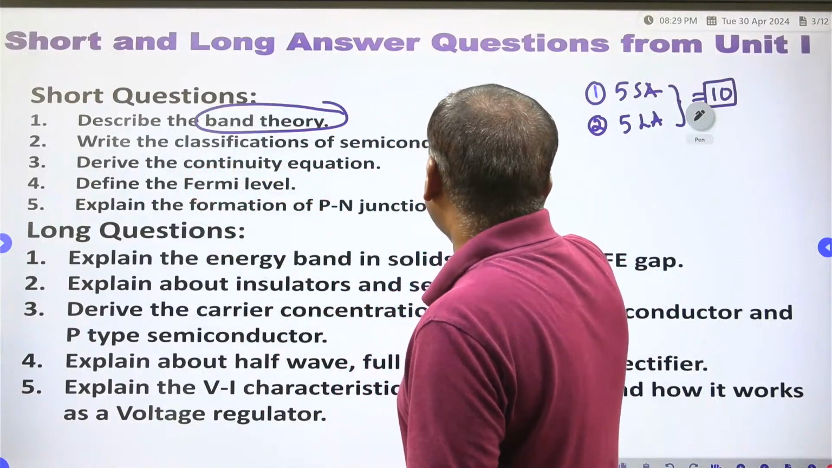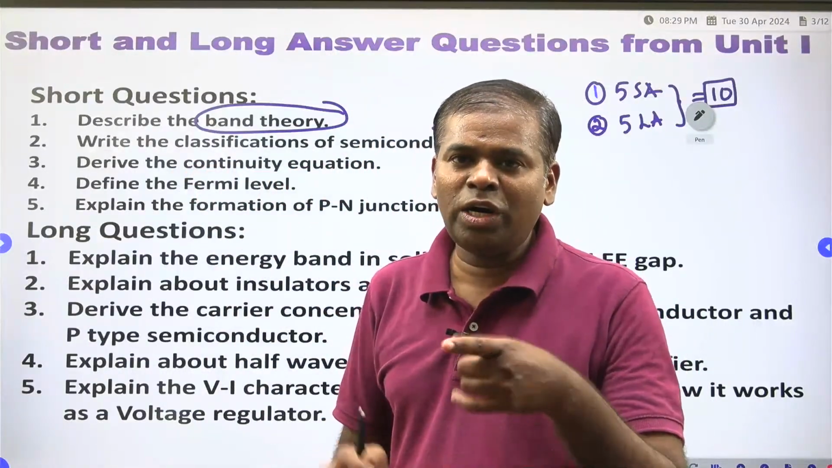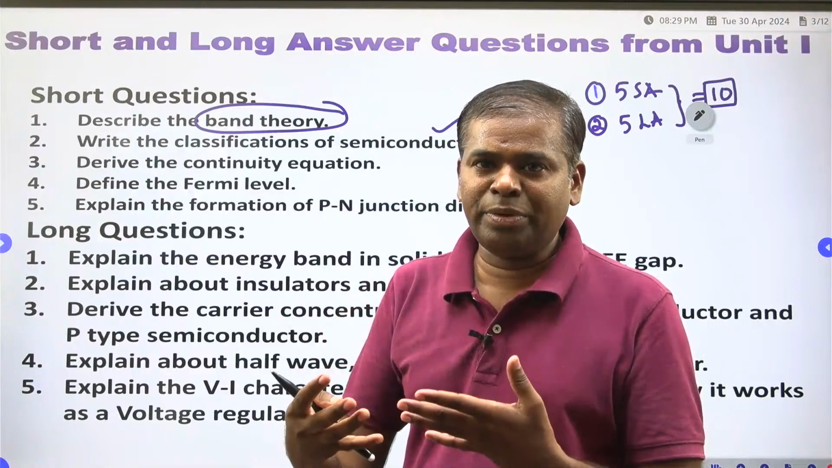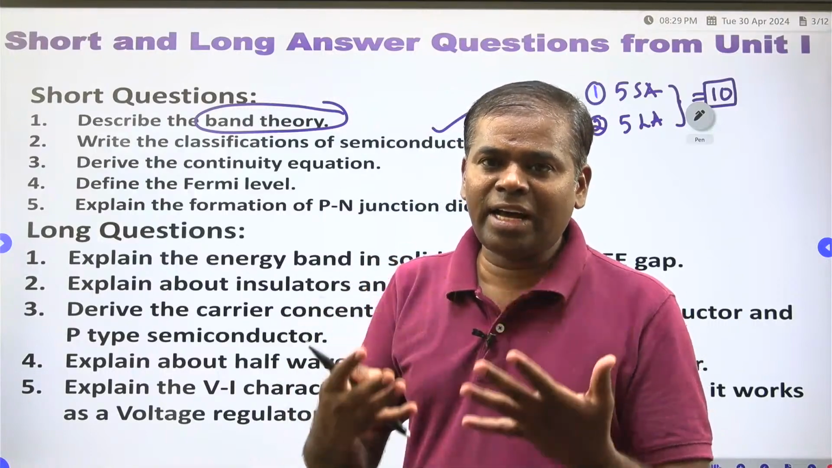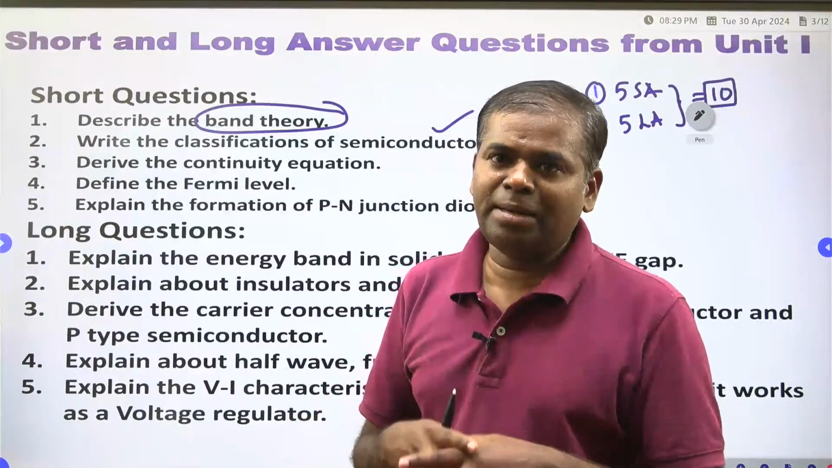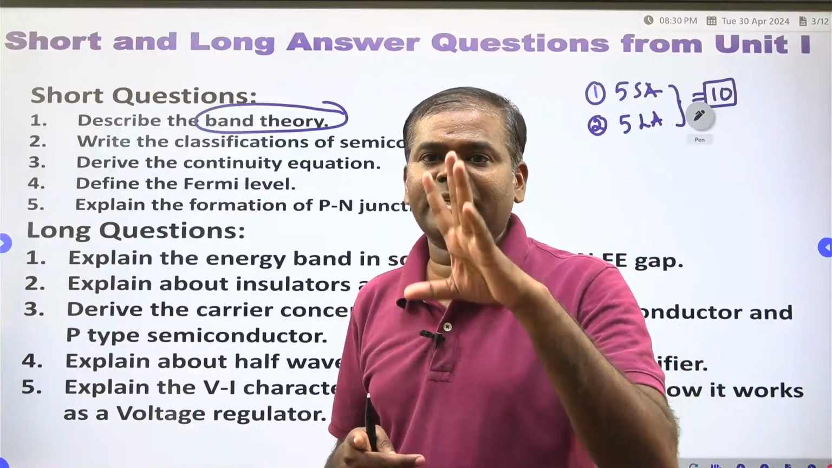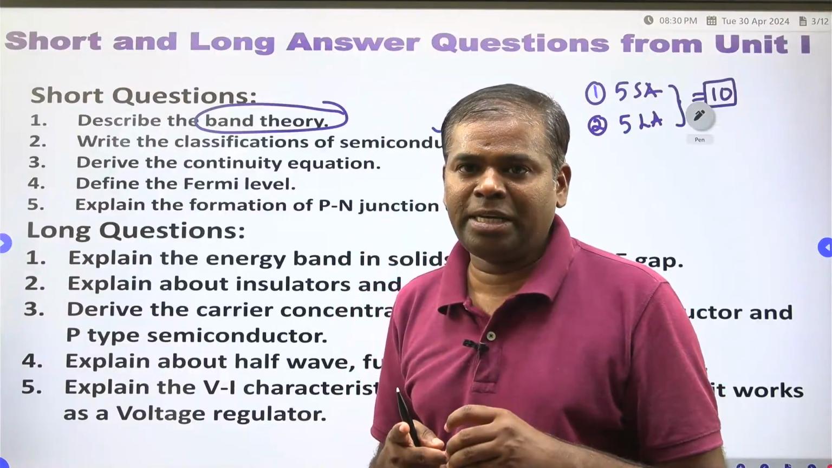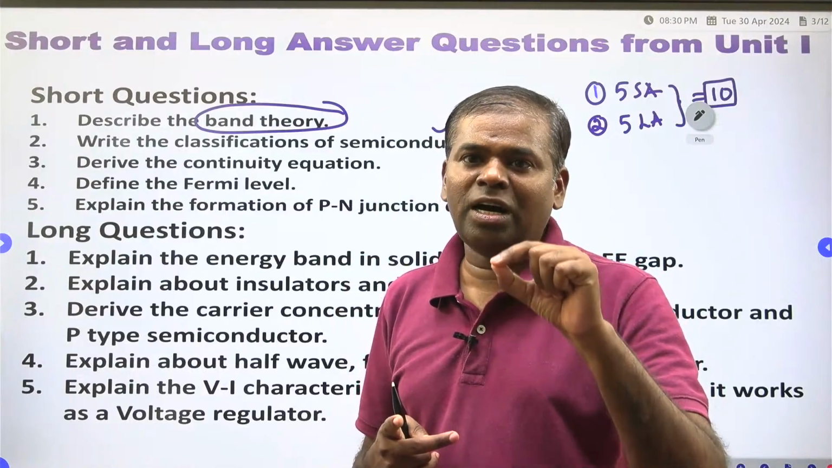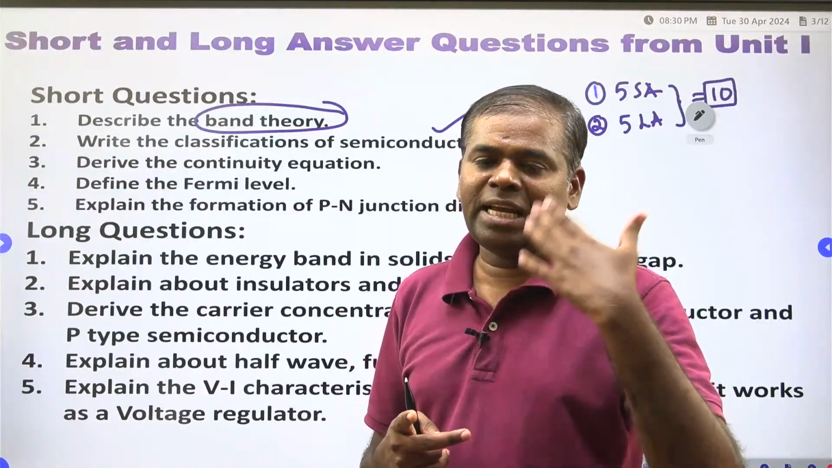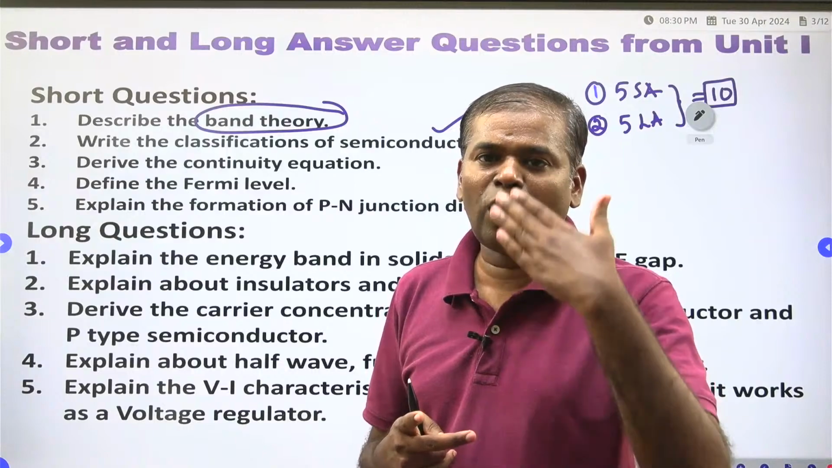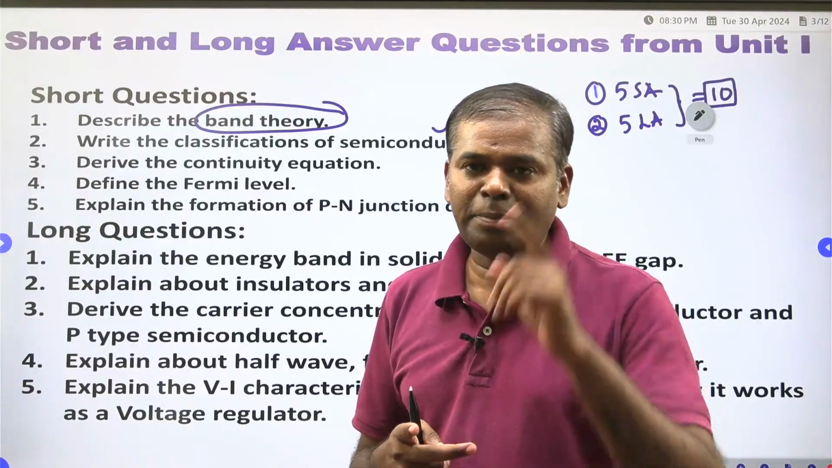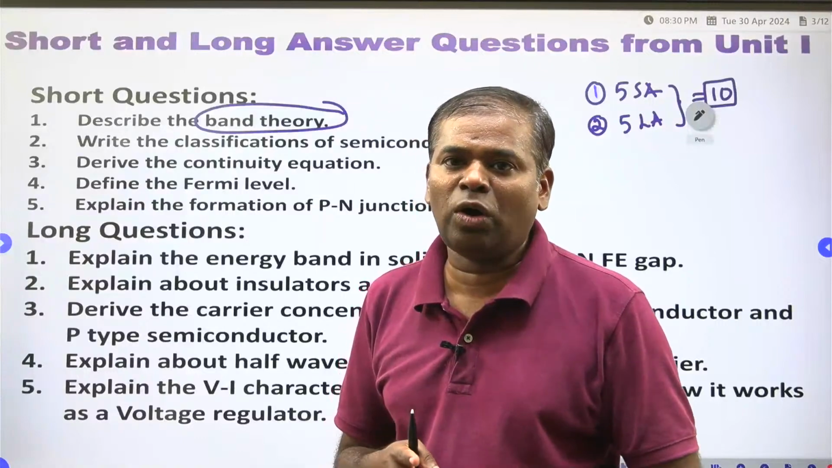Write the classification of semiconductors. Now I told that two varieties of semiconductors are there: one is pure, another is impure, otherwise intrinsic and extrinsic semiconductor. Extrinsic semiconductors are of two types: p-type semiconductor and n-type semiconductor. If you dope with p-type material, you will get the p-type semiconductor. If you dope with n-type material, you will get the n-type semiconductor. P-type doping means you have to dope with third group elements.